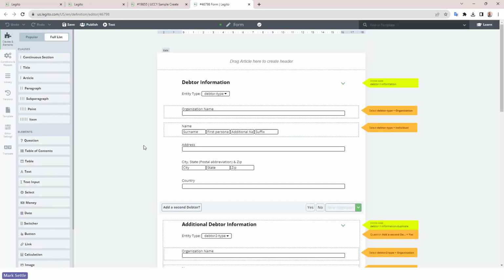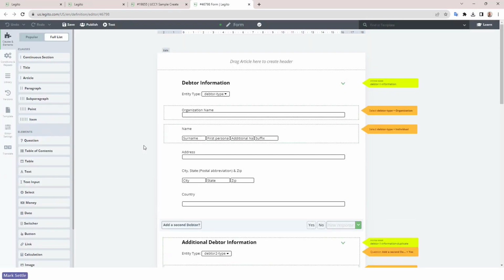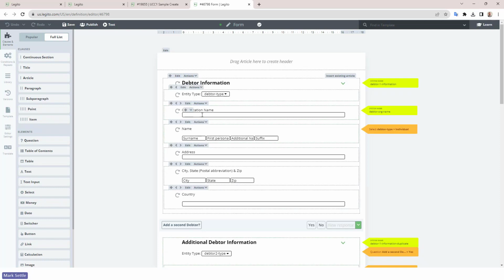So here you can see I've got an input form in Legito standard, Legito form. Nothing too special about this. I just want to point out one thing. The way that data flows from this input form in Legito into the fillable fields in the PDF document is via tags. So you simply have to make sure tags are added to the input fields so that you can then apply those tags to the input fields in PDF.